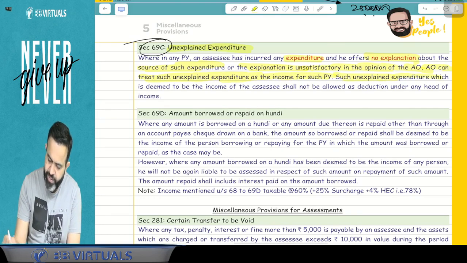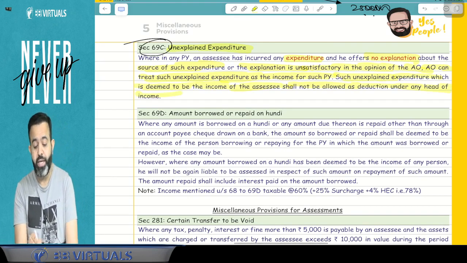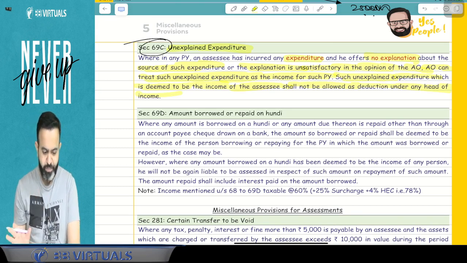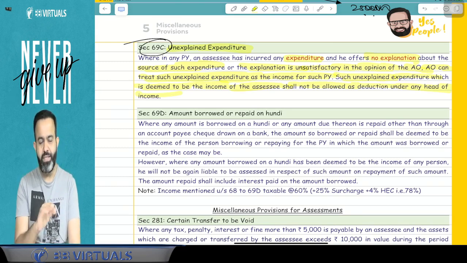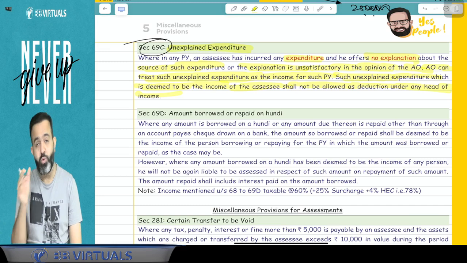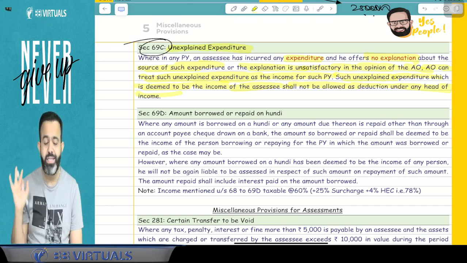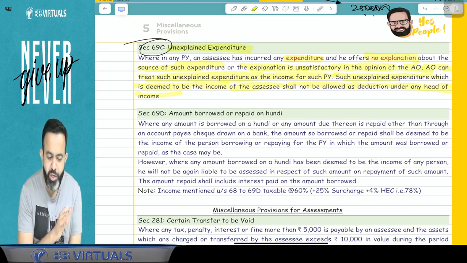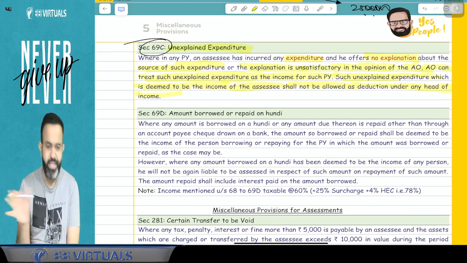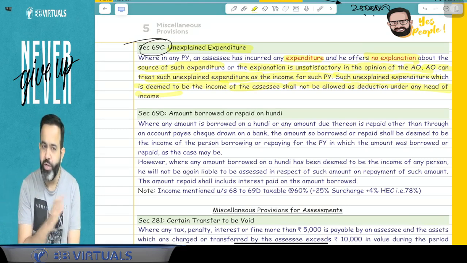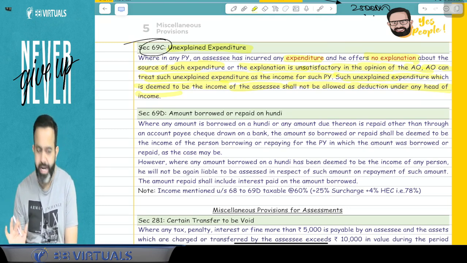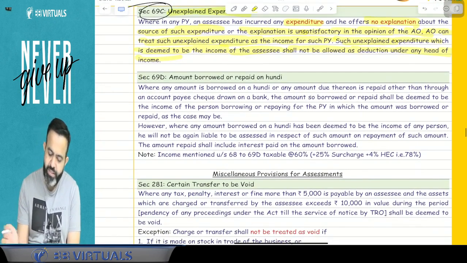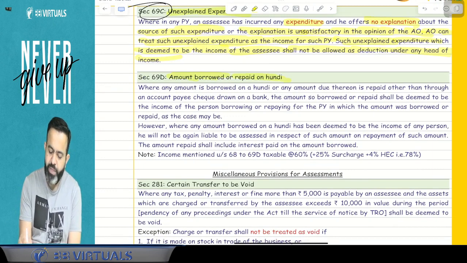Such unexplained expenditure which is deemed to be income of the assessee shall not be allowed as a deduction under any other head of income. It means whatever your unexplained expenditure is, suppose this is treated as income. So the question is, can you claim that expenditure as a deduction under any head? The answer is no. You cannot claim that expenditure as a deduction under any head. You got my point or not? Yes.